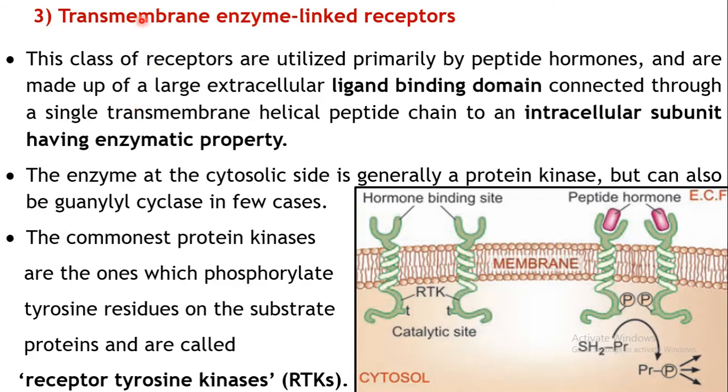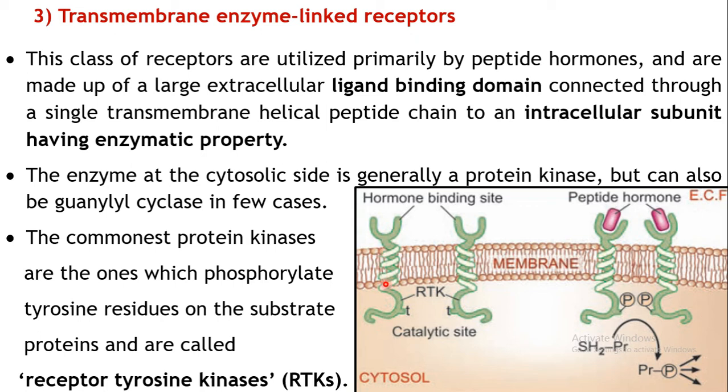Then coming to the third type of receptor, that is the transmembrane enzyme linked receptor. As the name implies, this receptor is transmembrane; it will traverse your membrane, and it has enzymatic property. On the extracellular surface, it has a ligand binding domain, exactly where your agonist or your drug can bind, and it has a single transmembrane helical peptide chain.